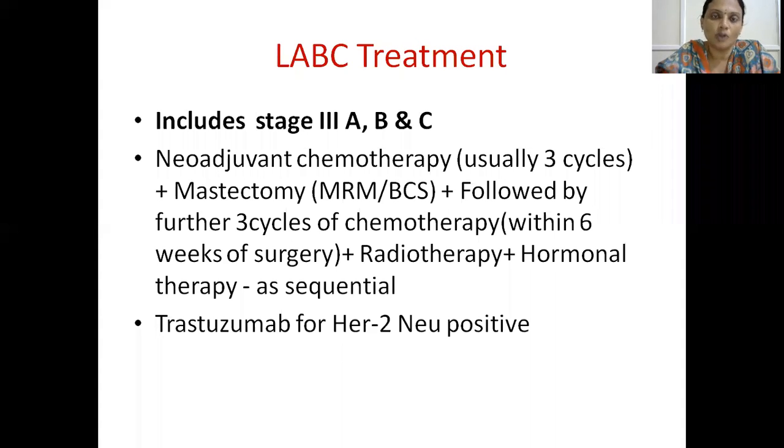Okay. So under this locally advanced breast cancer, you will give neoadjuvant chemotherapy first, not surgery first, usually 2 to 3 cycles, followed by mastectomy, followed by completion of the remaining cycles, then followed by radiotherapy and hormonal therapy sequentially. And if the patient is HER2/neu positive, then trastuzumab can be given.